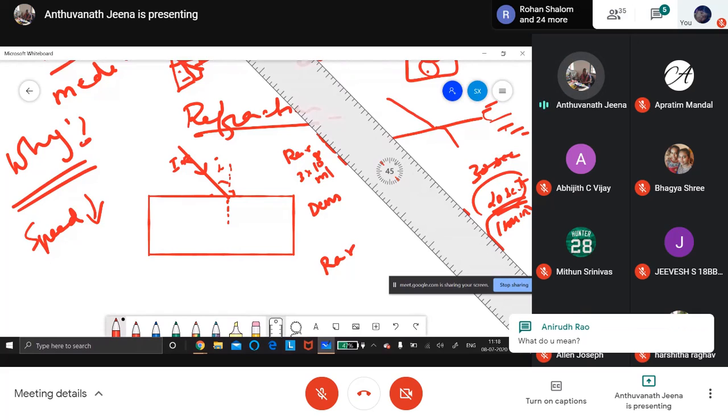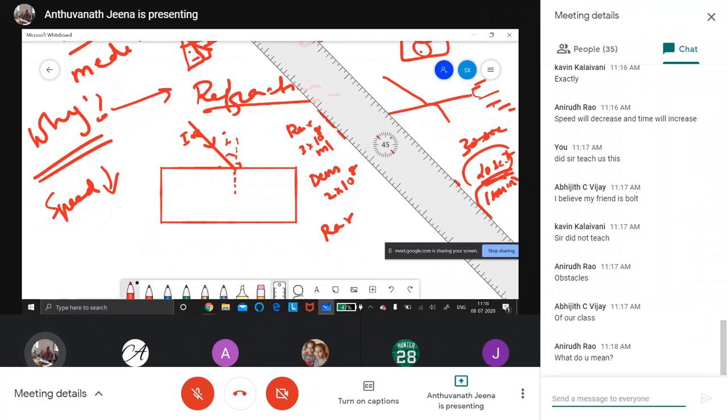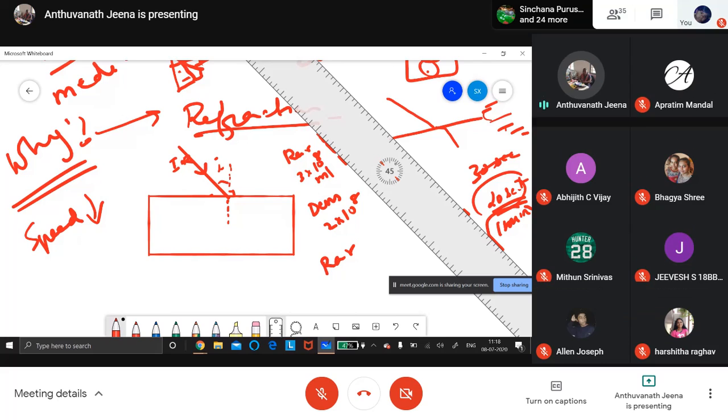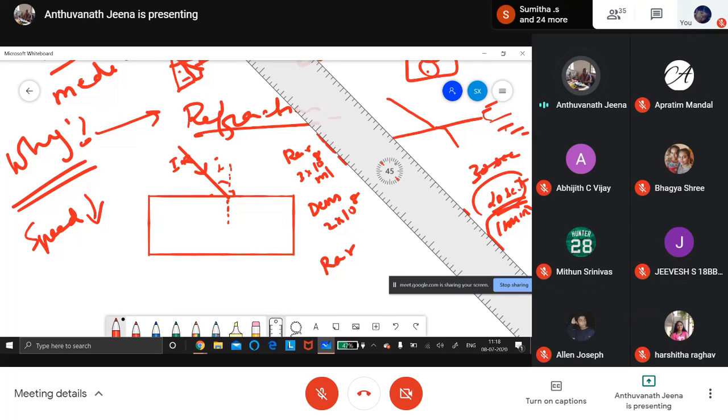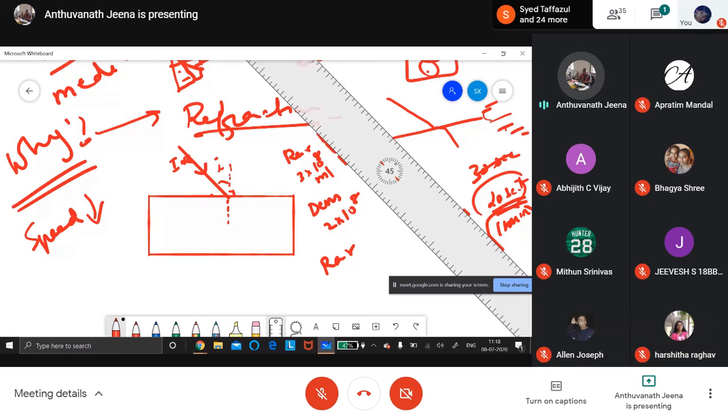In denser medium, that is in the glass, the speed of the light will be 2 into 10 to the power of 8. What happened? The speed decreases. That is why there will be a change in the direction. Suppose they ask the question, give the reason for refraction of light. You will write: the reason for the refraction of light is the change in the speed of light in different media. In the rarer medium, air, the speed of light is 3 into 10 to the power of 8. In glass, 2 into 10 to the power of 8. So the speed decreases. That is why there is refraction.